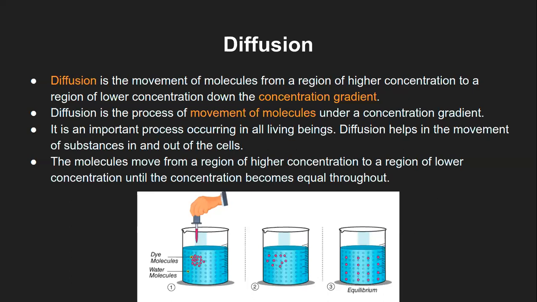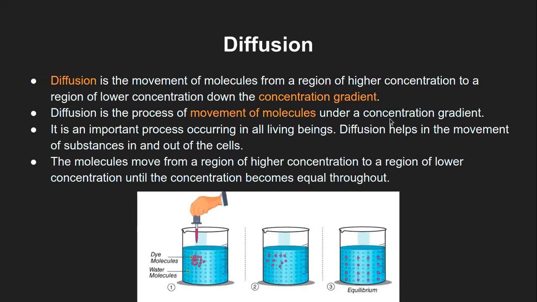Okay, so that is the diffusion process, that is movement of molecules and not of the solvent. When it is the movement of solvent molecule, it is a totally different process. When we talk of movement of molecules, which are usually less in number compared to solvent molecules, that is the diffusion process.